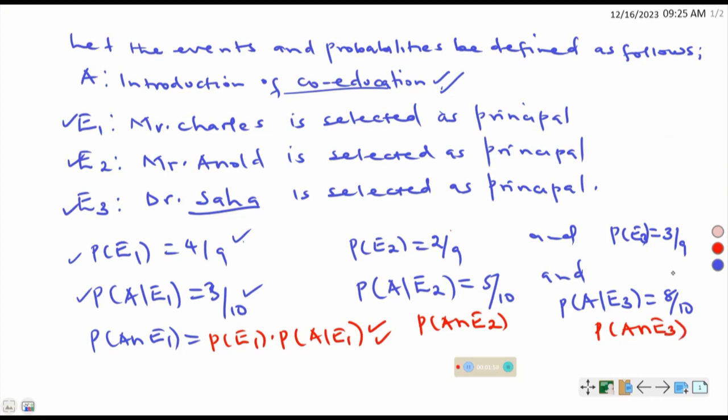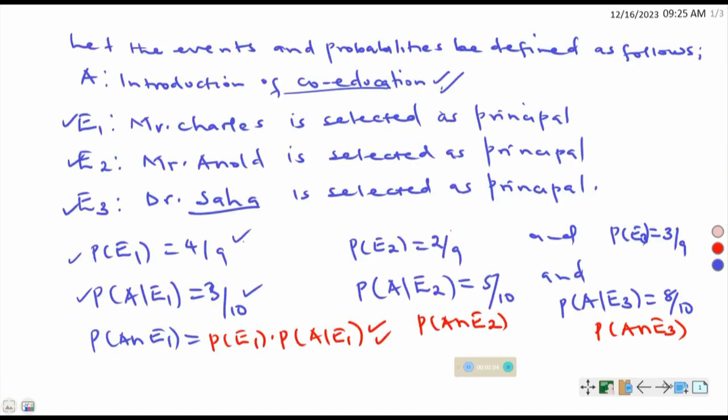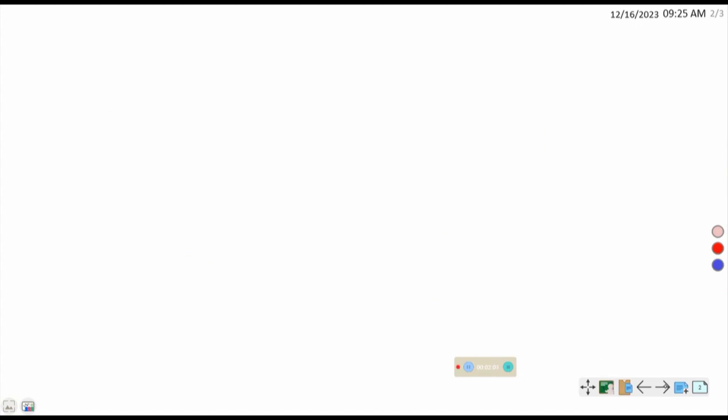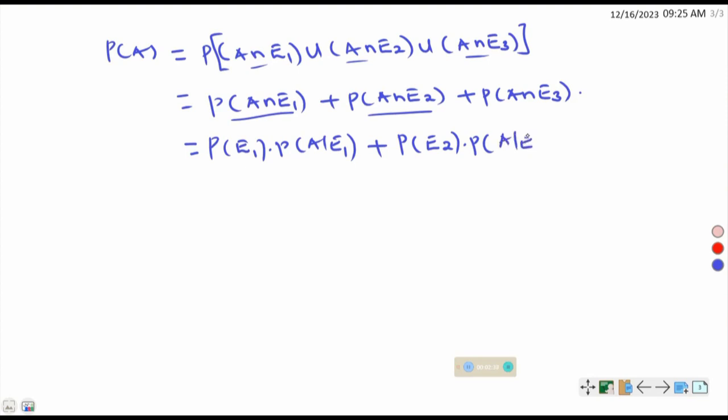So, using the same knowledge, let us come up with the probability of A. The probability of A intersection E1 can be easily got by getting probability of E1 times the probability of A given E1, plus probability of A intersection E2, which can be obtained by multiplying probability of E2 times probability of A given E2.